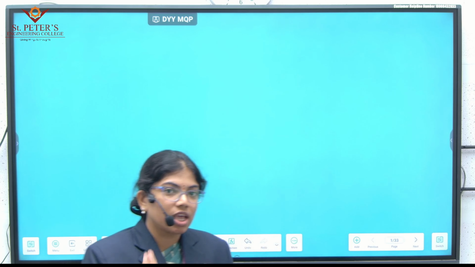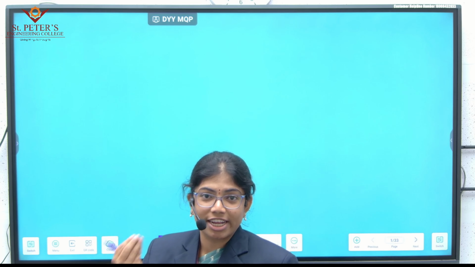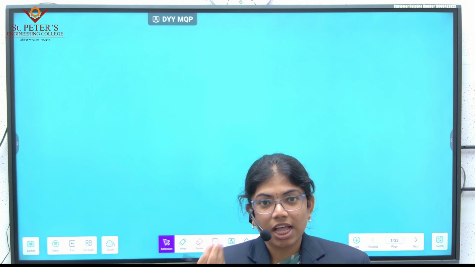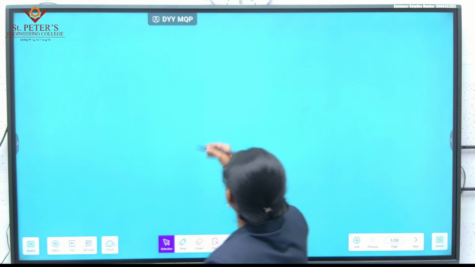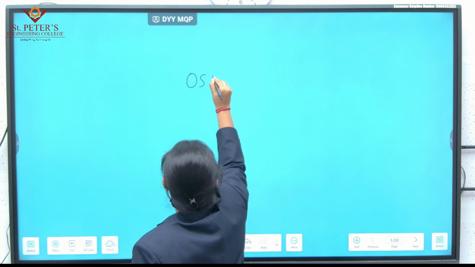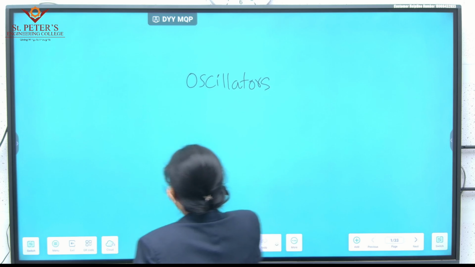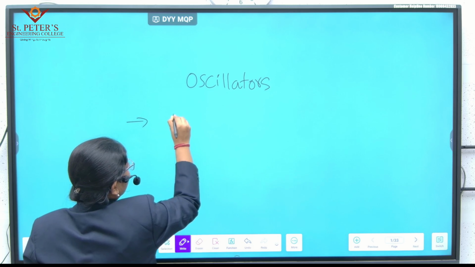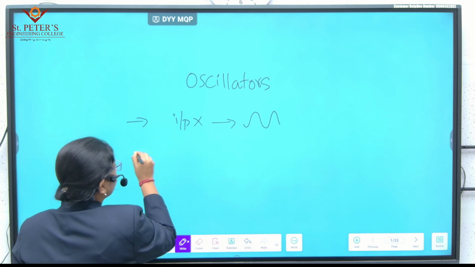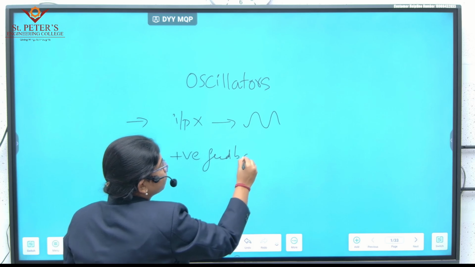Now, going back to the definition, an oscillator is an electronic device that is going to generate a waveform without any input signal. It does not require any input signal, but it will generate an output waveform, and also it is a positive feedback circuit.